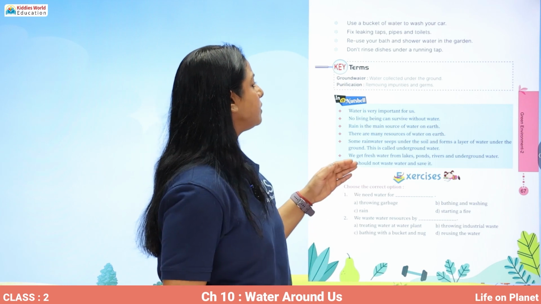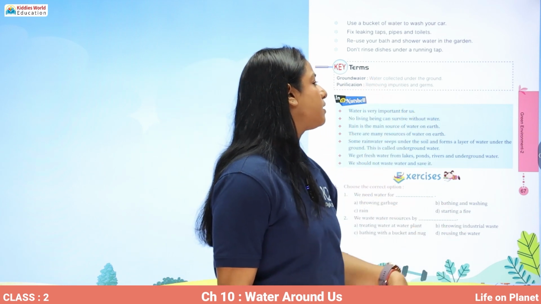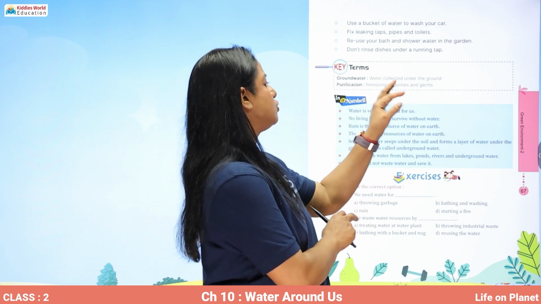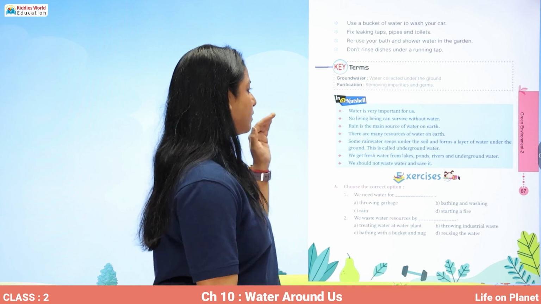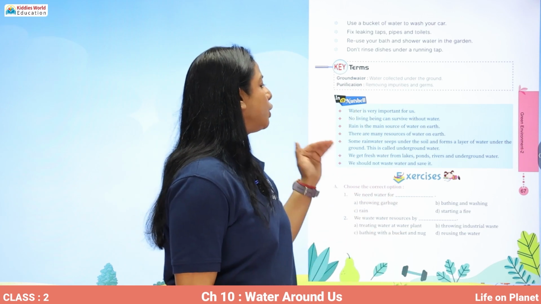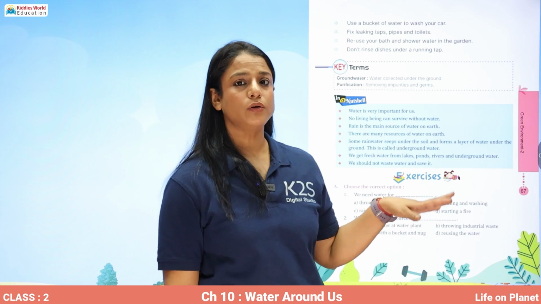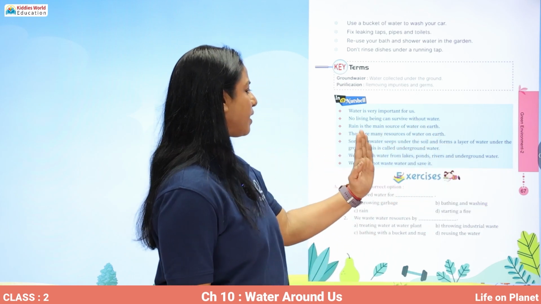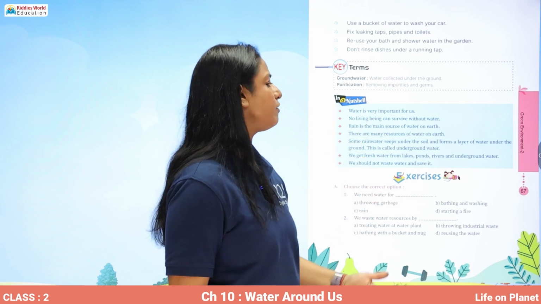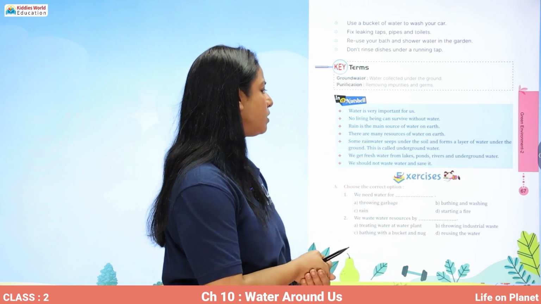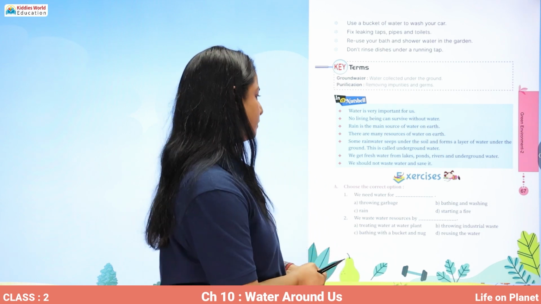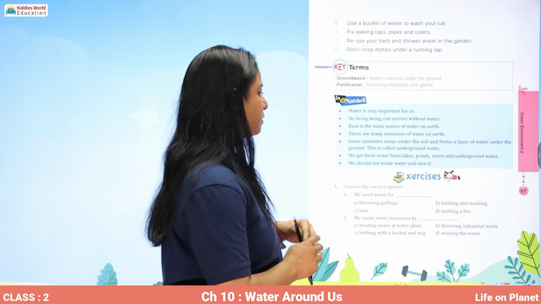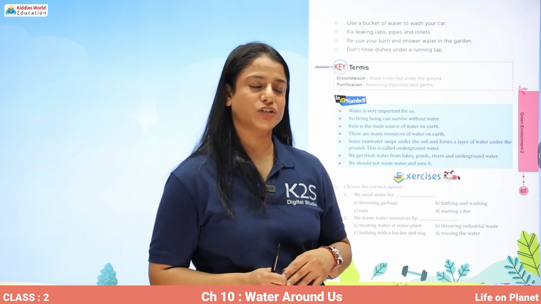Now, what is groundwater? Groundwater is water collected under the ground, and purification means removing impurities and germs. Also, remember that water is very important for us. No living being can survive without water. There are many resources of water on earth. Some rainwater seeps under the soil and forms a layer of water under the ground, and this is called underground water. We get fresh water from lakes, ponds, rivers and underground water. We should not waste water and we should save it.